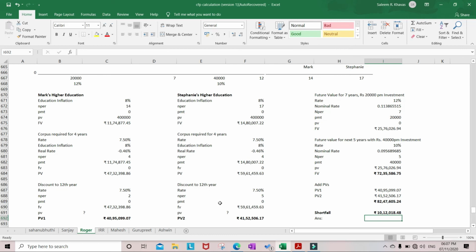Hence B is the right answer, rupees 10.2 lakhs, option B. So this is our answer. Okay, hope this question is clear.